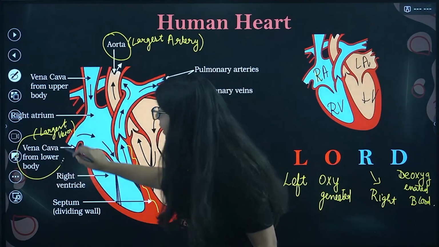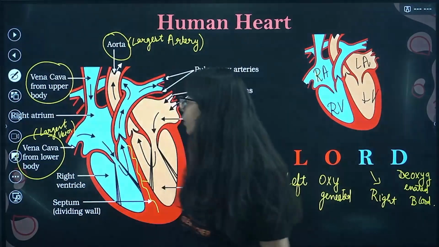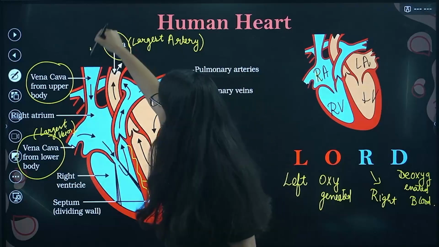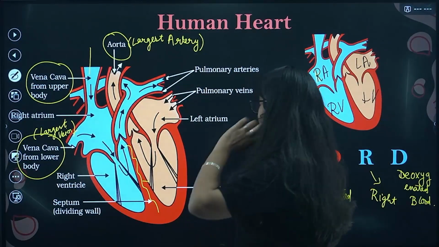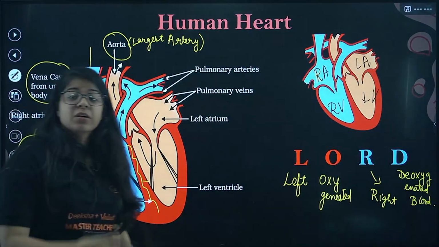This is your vena cava from the lower side and the vena cava from the upper body. We have two vena cavas, one from the lower side of the heart, one from the upper side of the heart. That's all you need to remember. Okay, that is all about the human heart.